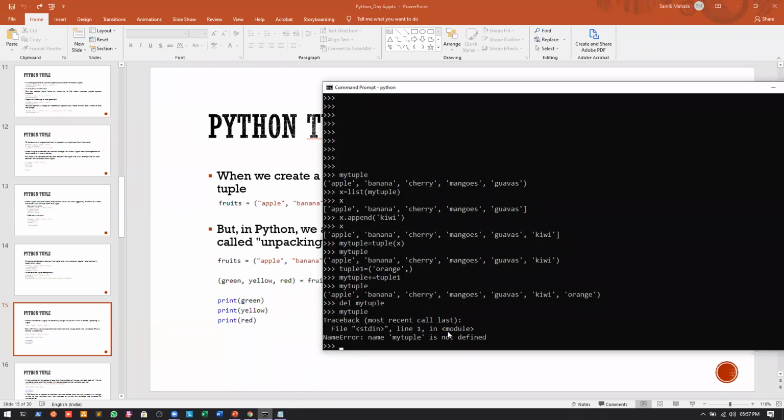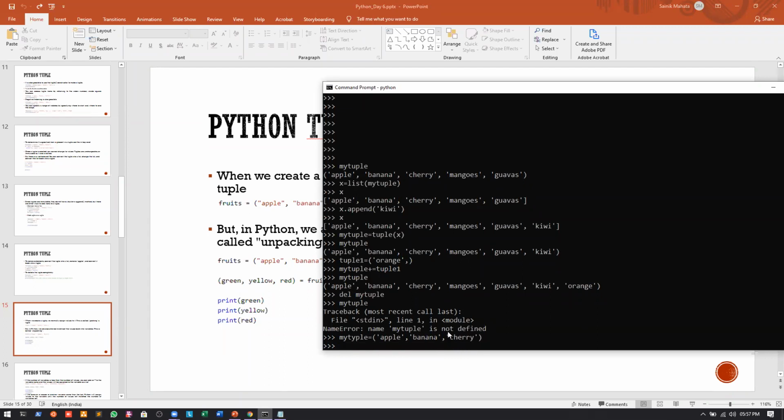Why did I delete it? There was no need to delete the thing. So my tuple is equal to apple, banana, and cherry. If you remember in the previous class, whenever we were returning two variables from a function, like return a and b, how did we catch a and b?